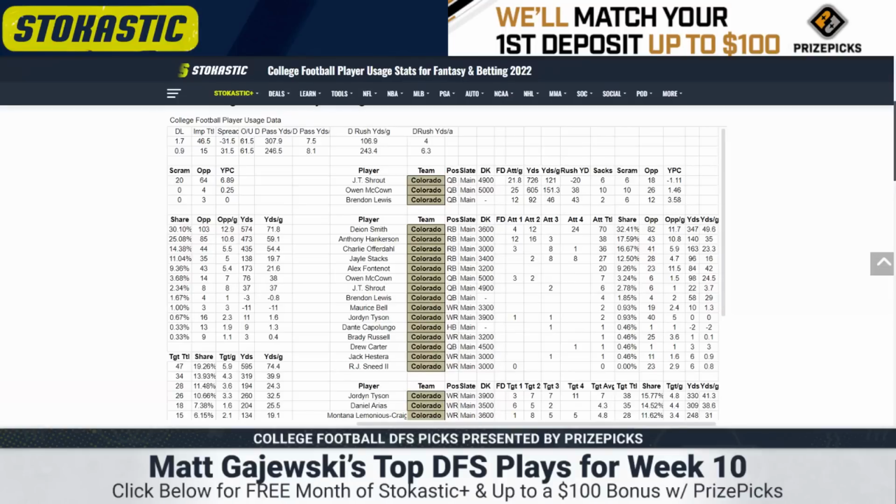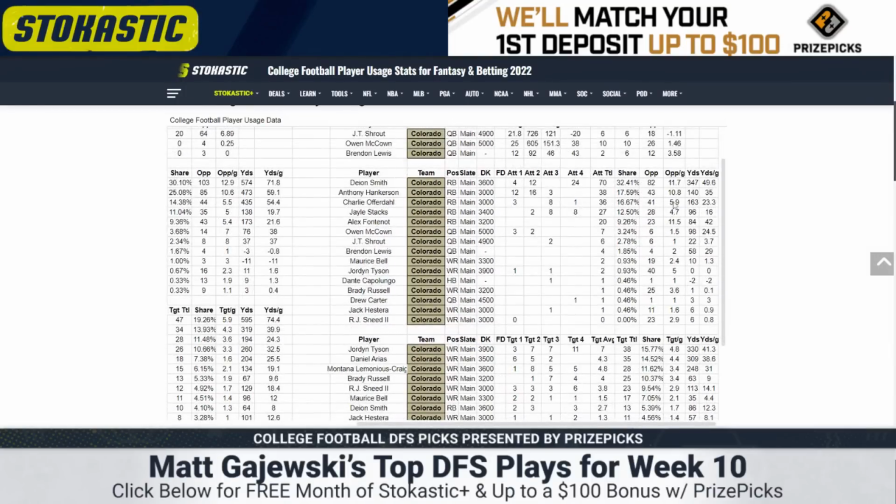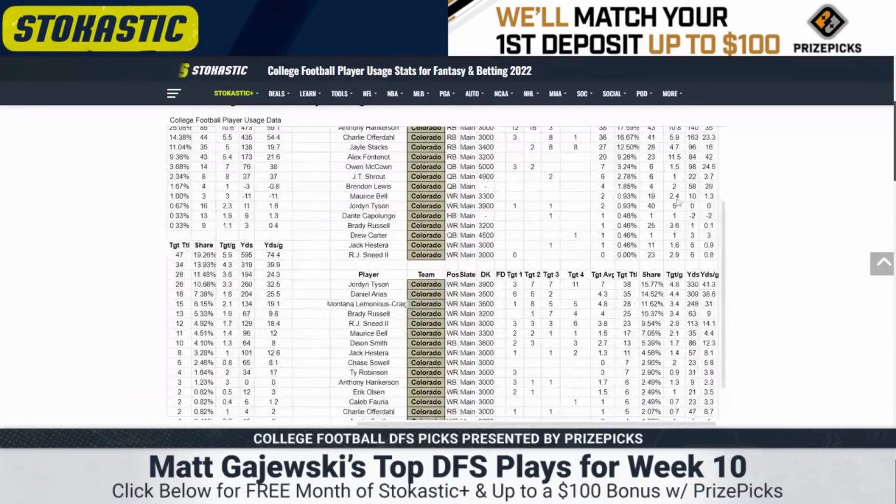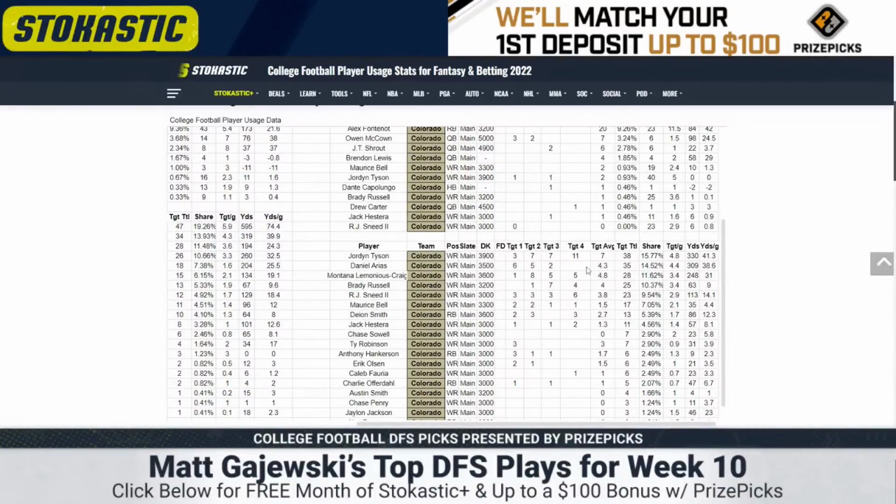They also haven't had Anthony Hankerson. I don't know if you even want to play Deion Smith at 24 carries at his price, given the team total. Probably not. They didn't have Daniel Arias last week. This was a benching. He's dropped a lot of passes. They just benched him. Jordan Tyson, 11 targets. RJ Sneed, 6. Montana Lemonius Craig, 5 targets. And then Brady Russell, 4.